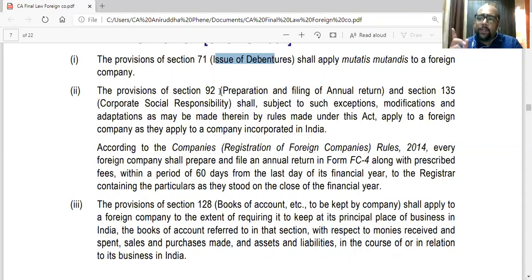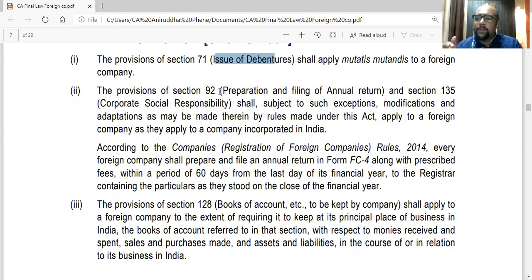Also, section 135 will be applicable. CSR, corporate social responsibility, will be applicable to foreign companies. Because if you read section 135, they say all companies. They have never said private or public.